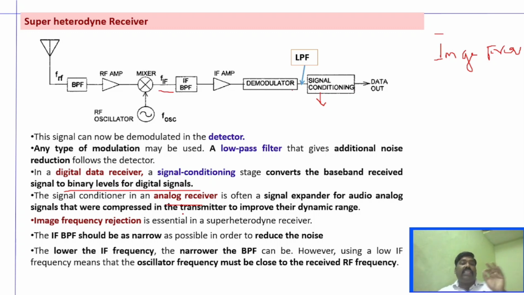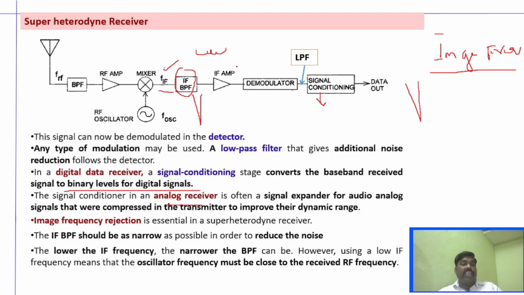And the important theory of superheterodyne is image frequency rejection. For that, the first thing you want to understand here is the IF bandpass filter. This IF bandpass filter has to be very narrow, right? The bandwidth has to be very narrow so that it will reduce the noise. But the very important thing is, if this has to be very narrow, then this IF frequency has to be very low.